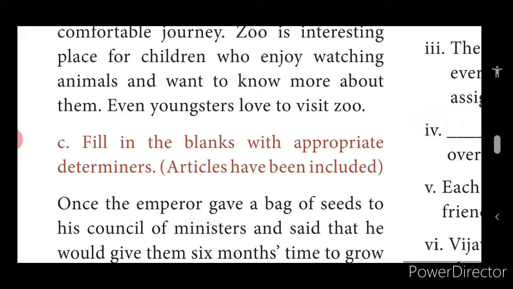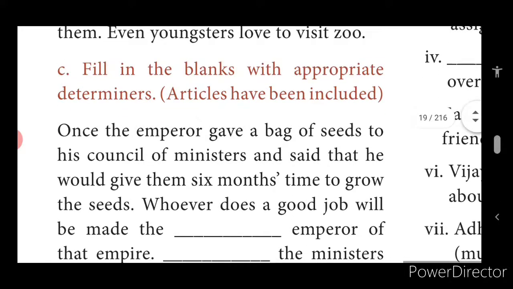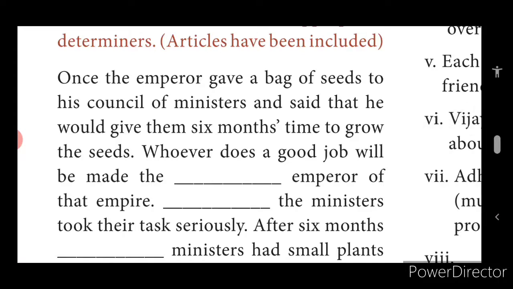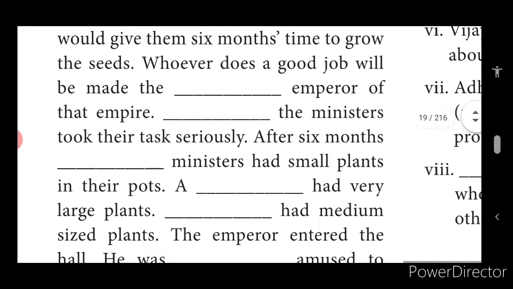Now let us move on to the next, children. Fill in the blanks with appropriate determiners. Over here articles have been included, children, so no need to go on with articles. Just follow up with determiners. Once the emperor gave a bag of seeds to his council of ministers and said that he would give them 6 months' time to grow the seeds. Whoever does a good job will be made the next emperor of that empire. All the ministers took their task seriously.